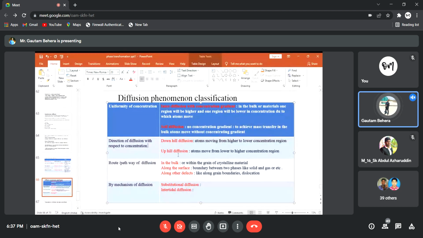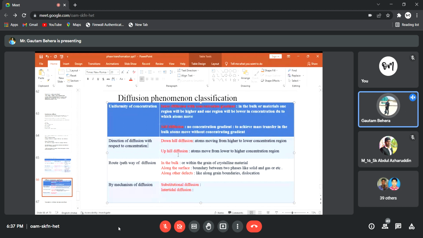Okay, so you may ask, is there any example where uphill diffusion happens? Yes. I could draw a diagram to explain it, but this is not an offline class. Anyways, let me give an example. You take two pieces of steel, for example.